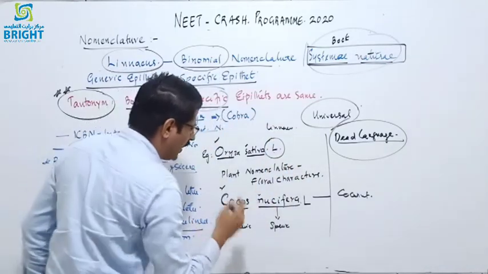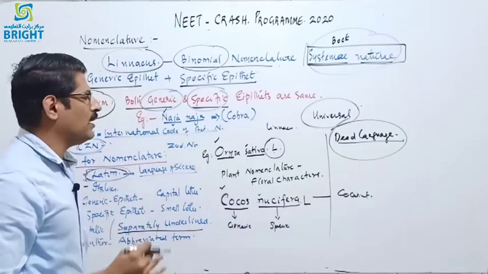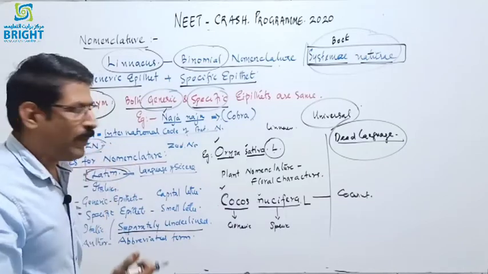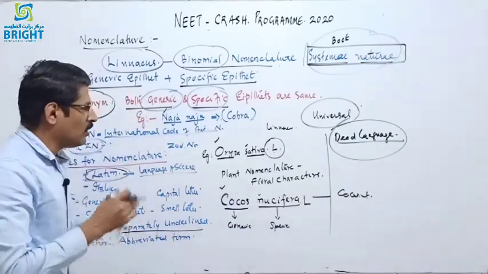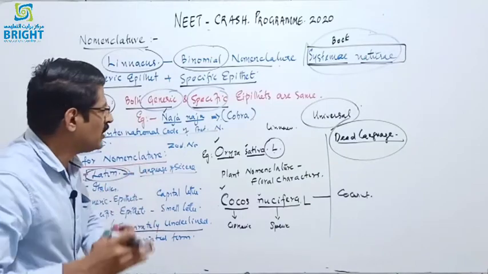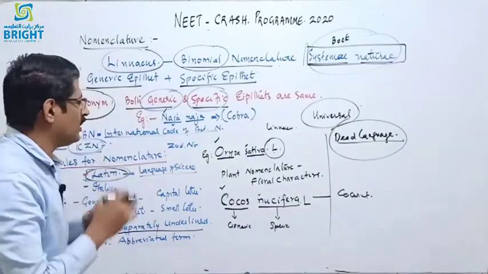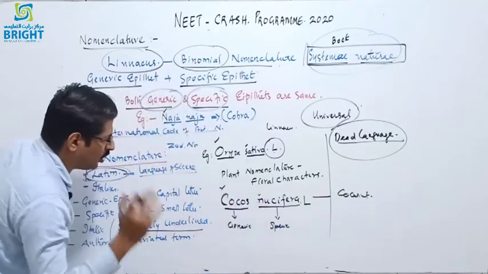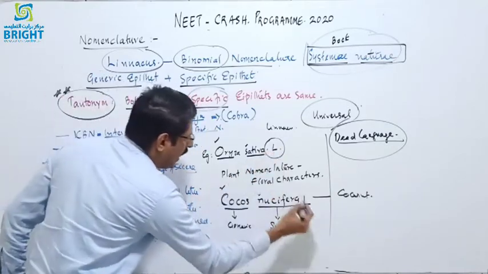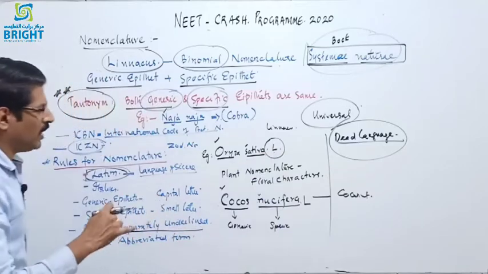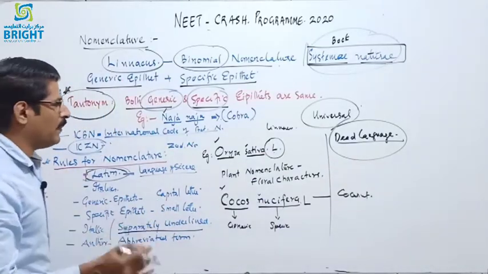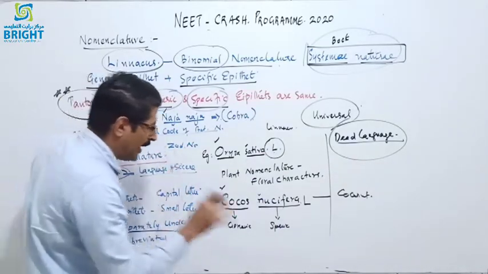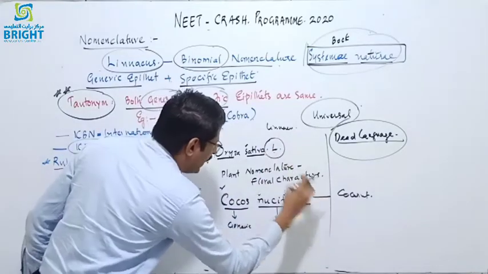In Cocos nucifera, more than 4,000 plants are identified and given binomials by Linnaeus. We are still using the same names that were given by Linnaeus. There is no variation. In most names, when we go through them, there will be L, or DC for De Candolle, or RB for Robert Brown, etc. So the L or the abbreviated form must be at the end.